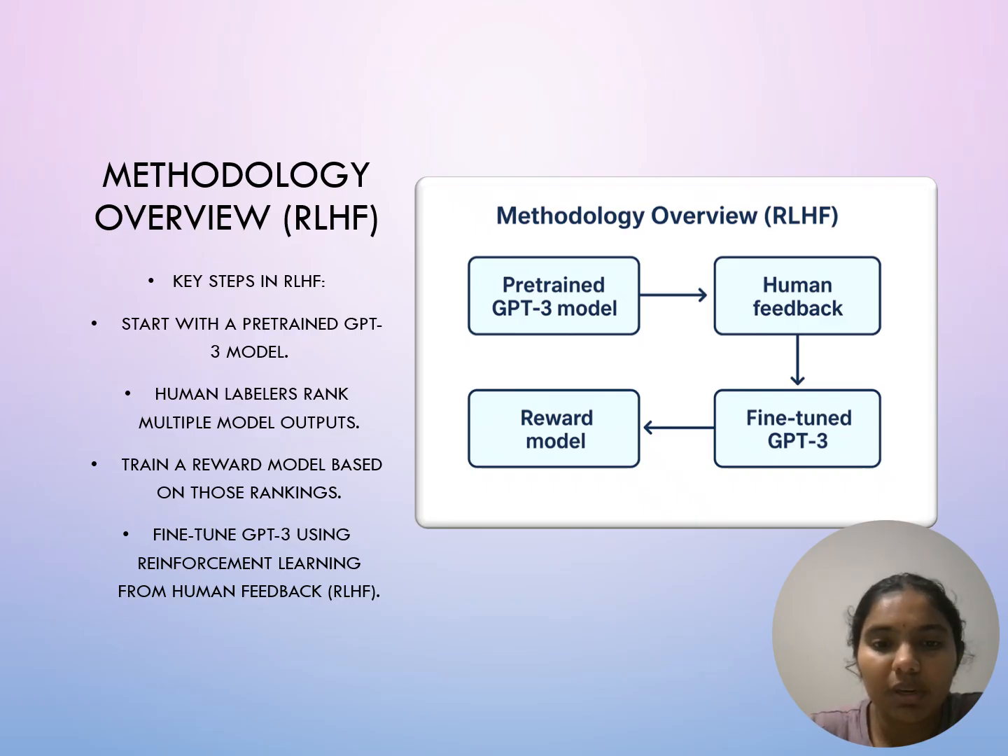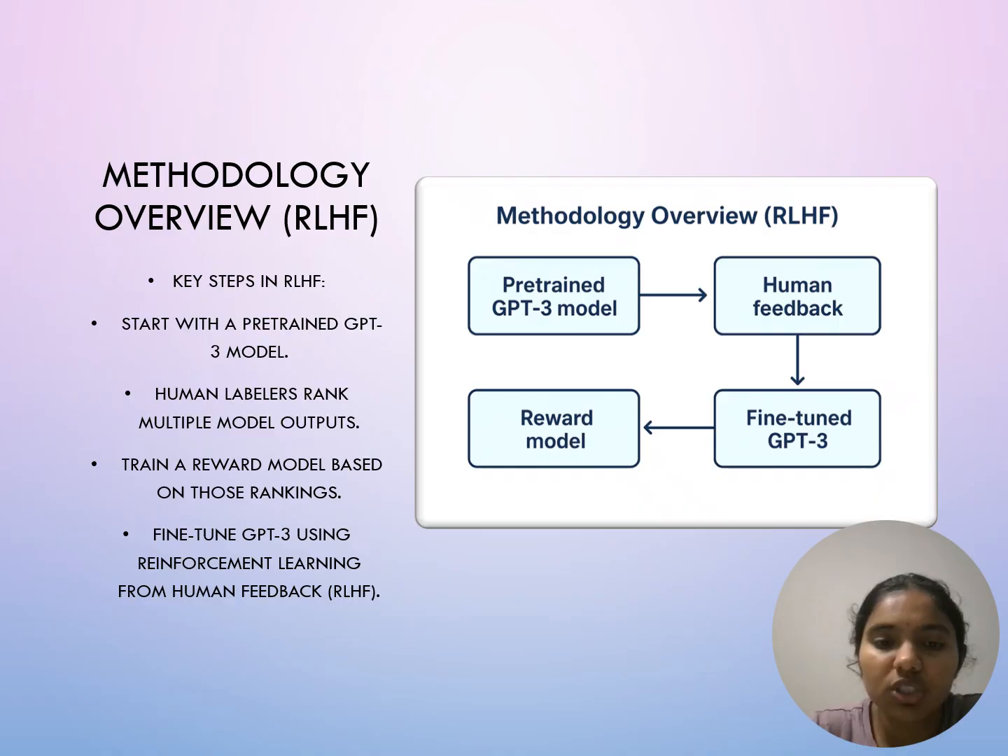Then human labelers ranked multiple outputs for the same prompt, saying which responses were best or worst. Using those rankings, OpenAI trained a reward model to predict which responses humans would prefer. Finally, GPT-3 was fine-tuned using reinforcement learning to maximize those human preferences.